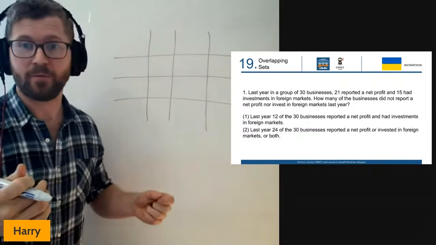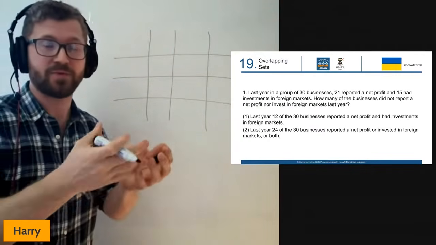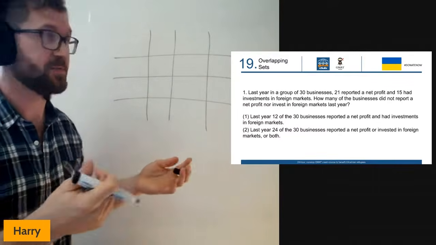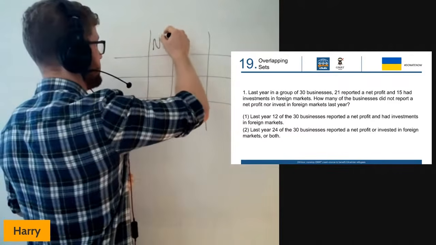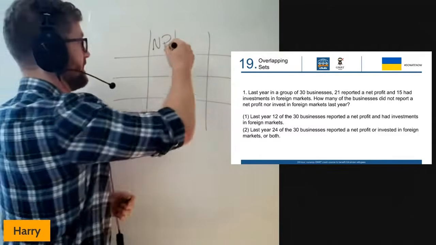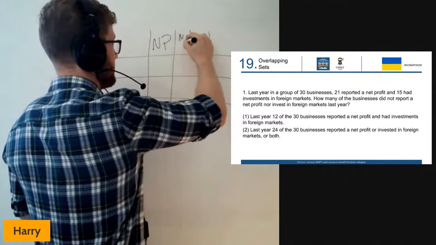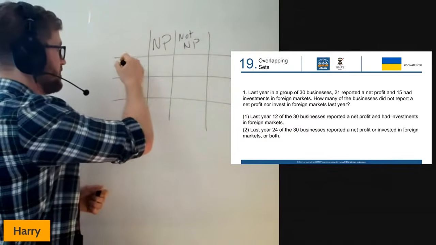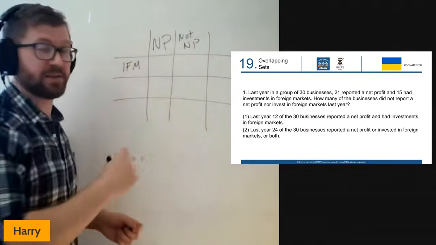Now, we've got to split this into 2 different parts. We've got 2 things going on here. Businesses are either making a net profit or they've got investments in foreign markets. So I'm just going to call that column NP, and this one is going to be not NP. So businesses are making a net profit. They're not making a net profit. Over here, again, I'll just abbreviate this, IFM.